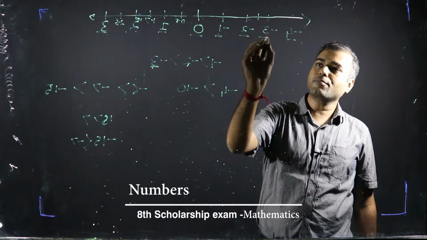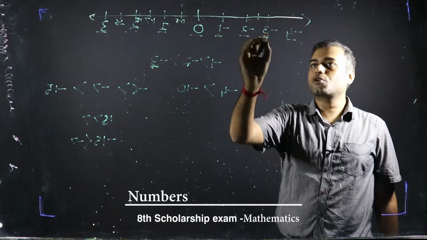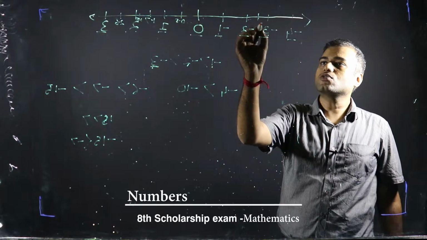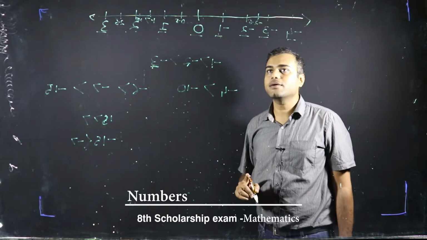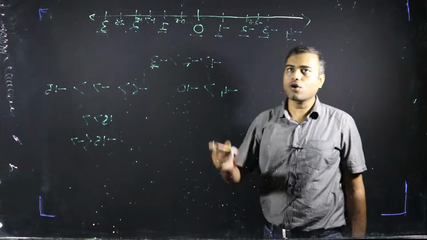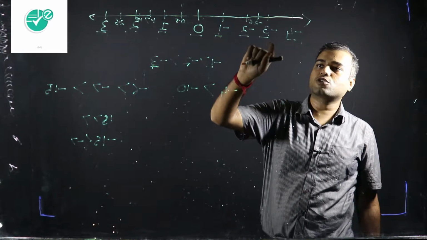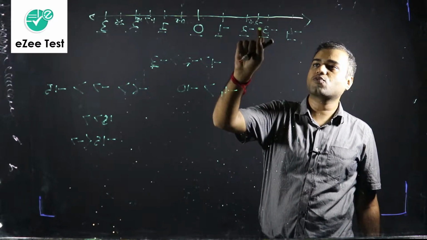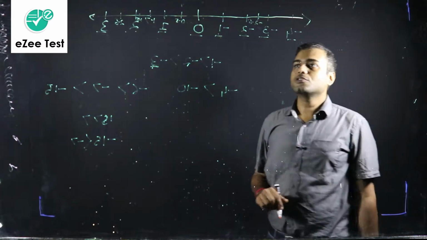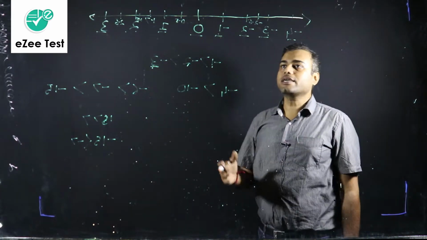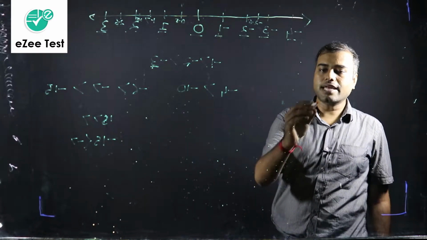But it is greater than minus 3. That means it should come towards the right side of minus 3. So minus 2.6 will be in between minus 2 and minus 3. Or if we want to tell it from smaller to greater, minus 2.6 will be in between minus 3 and minus 2.